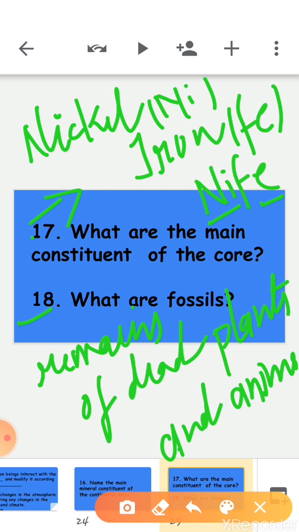Fossils, basically the remains of dead plants and animals trapped in the layers of the rocks, are called fossils. Right? What are fossils? Fossils are basically remains of dead plants and animals trapped in the layers of rock. Clear, students?